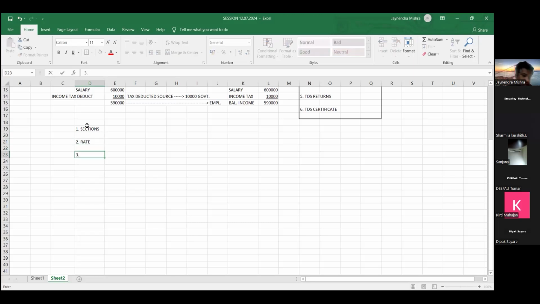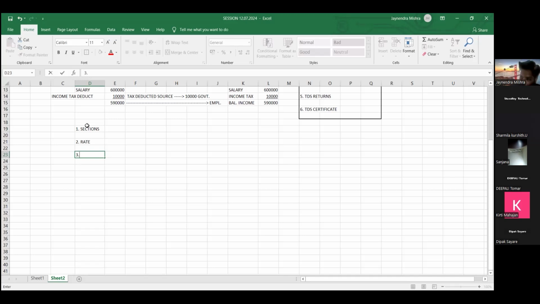And friends, we don't have to deduct TDS from all the employees' salary. हम सारे स्टाफ की सैलरी में से TDS डिडक्ट नहीं करेंगे. So the government says there are certain limits. If you are making payment above that limit, then only TDS is applicable. आप किसी को 2,000, 5,000, 10,000 पे करें, don't deduct TDS.